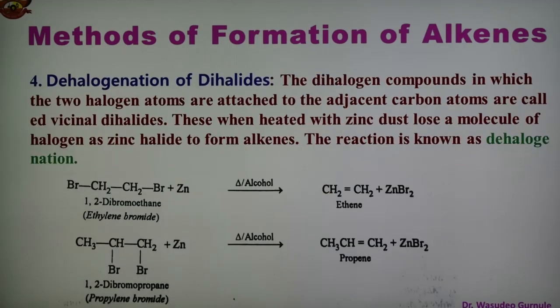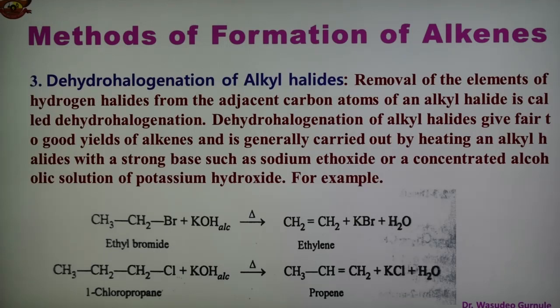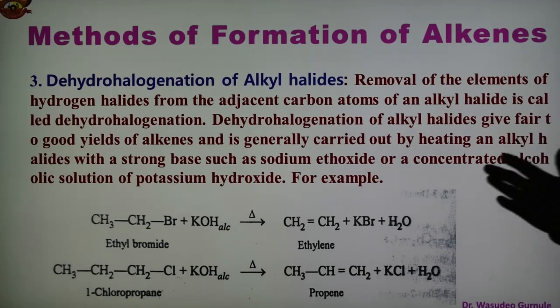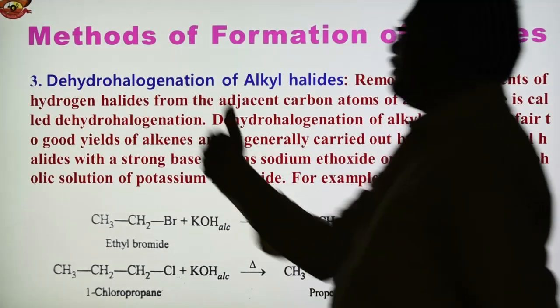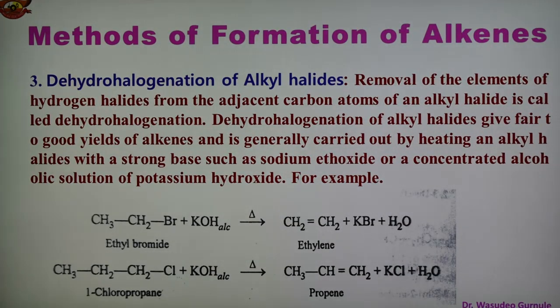And third method is the dehydrohalogenation of alkyl halide. As we know, RX is the alkyl halide, R means alkyl, X means halide, and we have to carry out the dehydrohalogenation. You know that de means removal, and hydrohalogenation means HCl, HX, HBr, HCl, like that. So we have to remove the hydrogen halide.